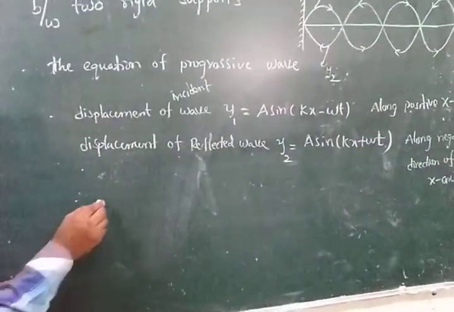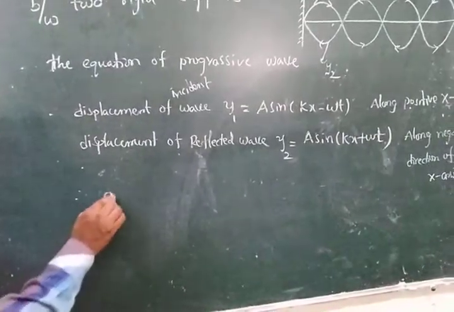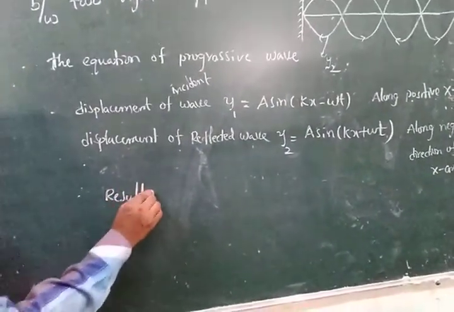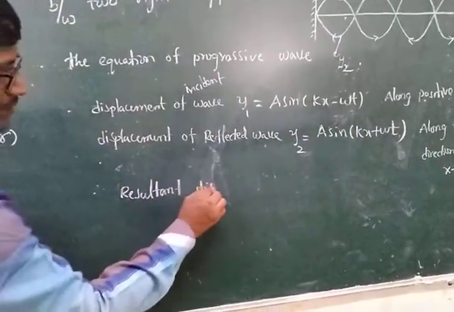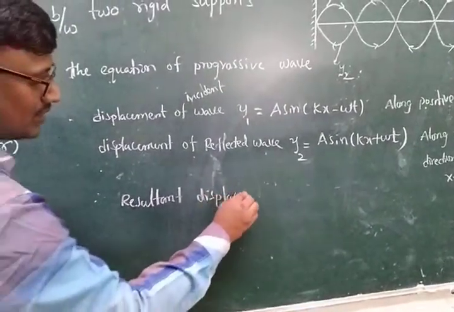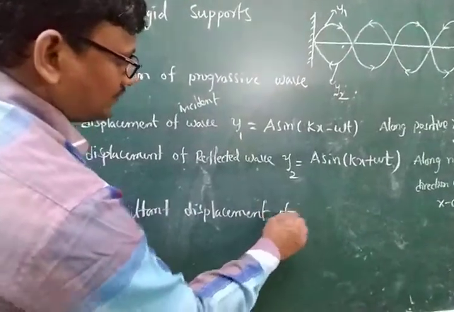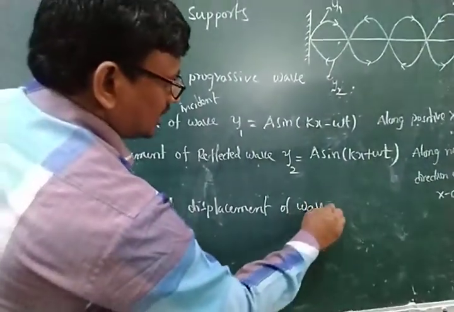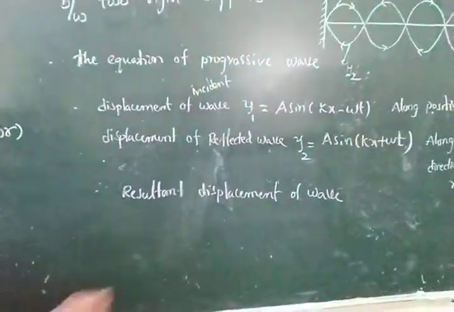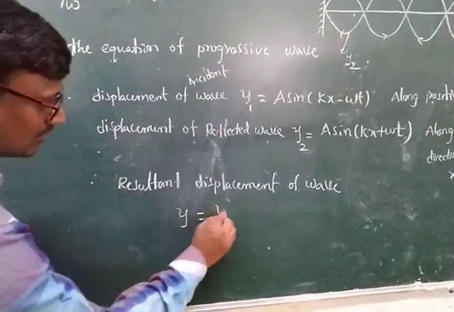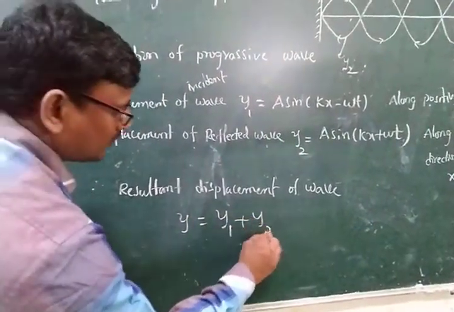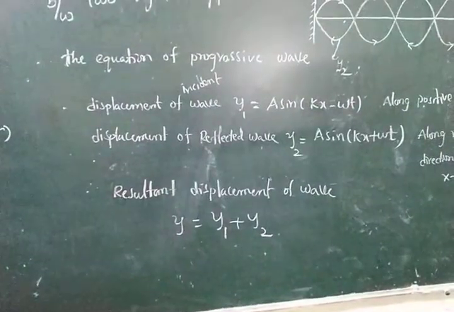Therefore the resultant displacement of the wave, y, is equal to y1 plus y2. What is the formula here?